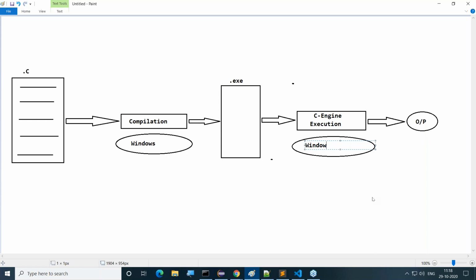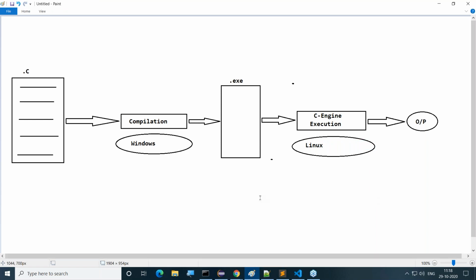But for our discussion, to prove that C and C++ are platform dependent programming languages, for our understanding, I want to use a different operating system at runtime. The Linux operating system I want to use at runtime. Guys, all of you observe carefully. If I use the Linux operating system at runtime, then what will happen? Try to understand clearly what I'm telling you.